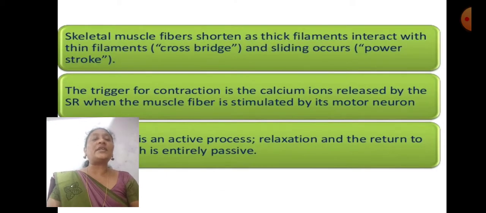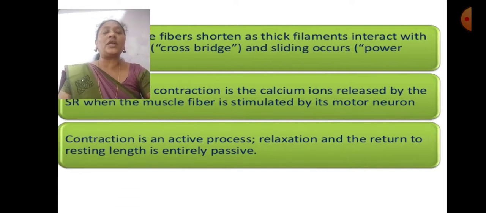So skeletal muscle fibers shorten as the thick filaments interact with the thin filaments, forming cross bridges, so they connect with each other, and sliding occurs through power strokes. The trigger for the contraction is the calcium ions released by the SR when the fiber is stimulated by the motor neurons.